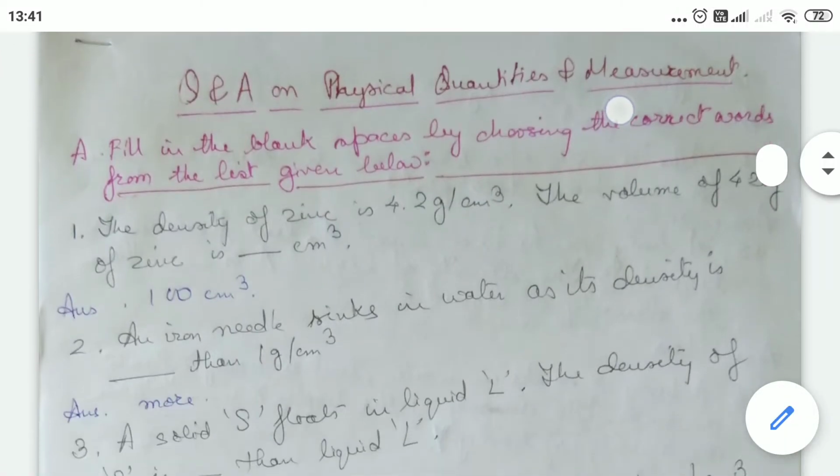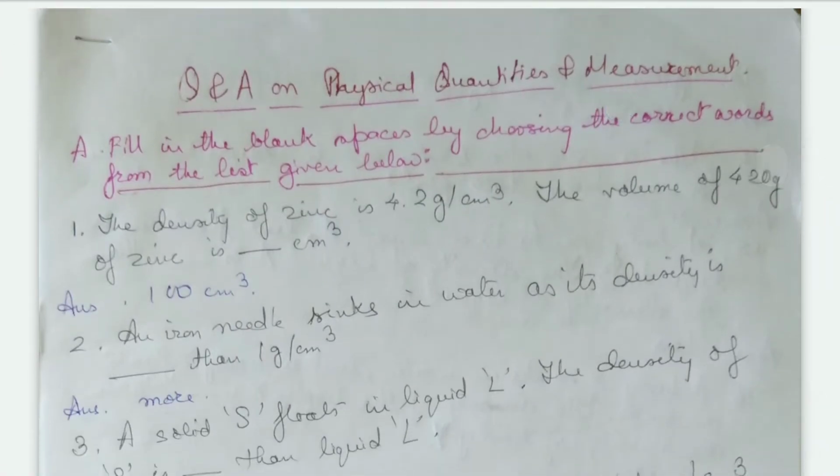Today I am going to start with the question answer series of the physical quantities and measurement chapter according to the ICSE syllabus, class 8. Okay, so I am starting with the fill in the blanks today. The density of zinc is 4.2 grams per centimeter cube and the volume of 420 grams of zinc is 100 centimeter cube.